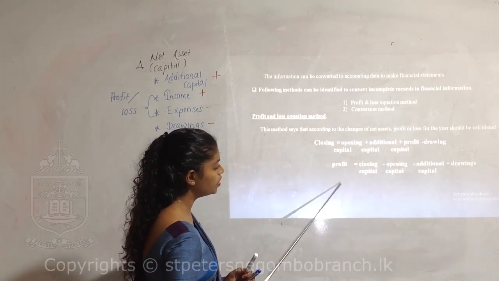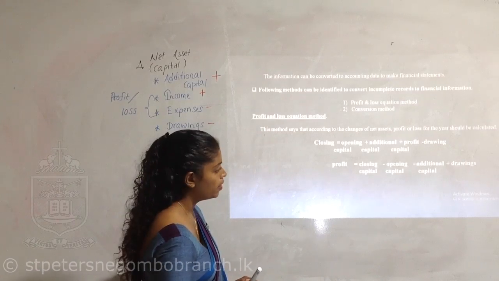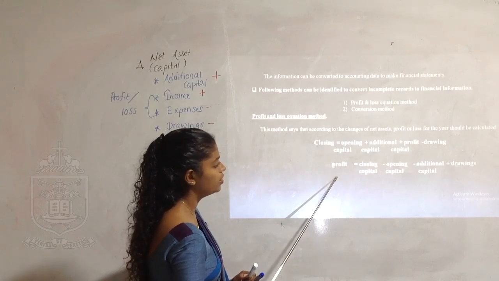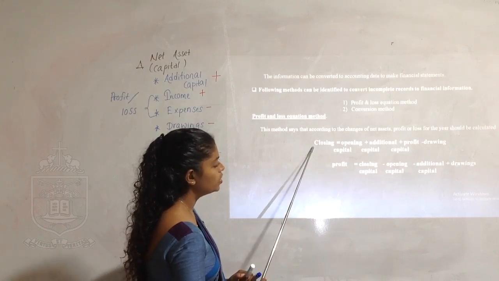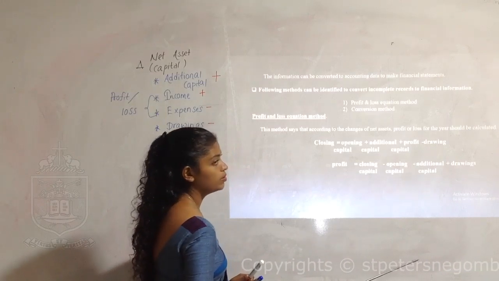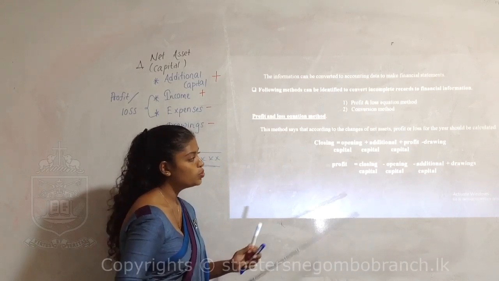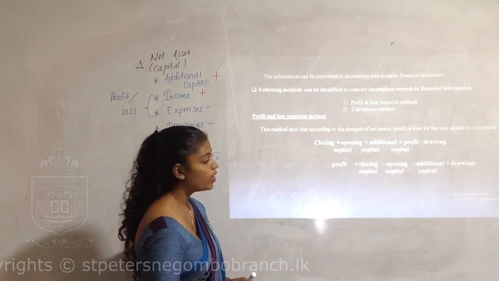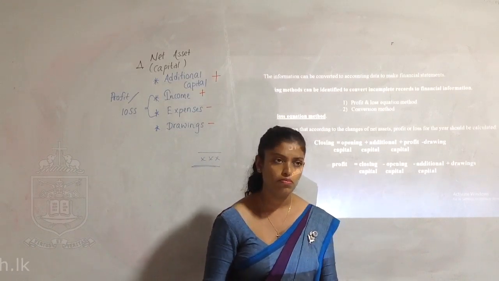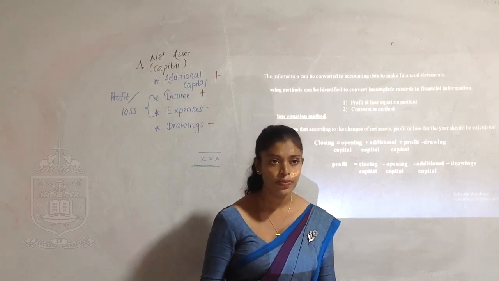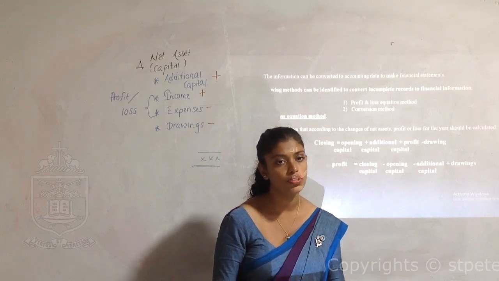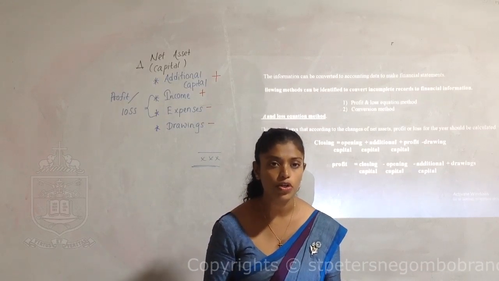And when we make profit the subject, we extract the other information to the other side. So profit equals closing capital minus opening capital minus additional capital plus drawings. Using this method, we will be able to find out how much is the profit or loss for the period. So if you are not in need of maintaining a double entry system in a business, you can follow this equation method to see whether you have earned a profit or loss.